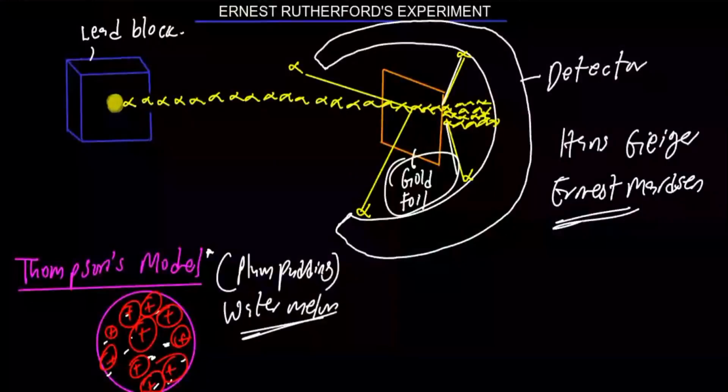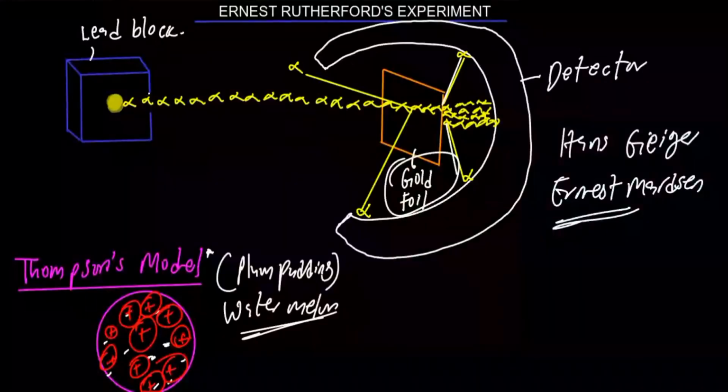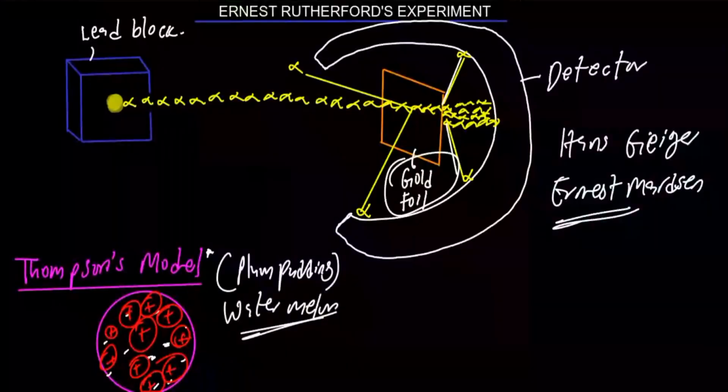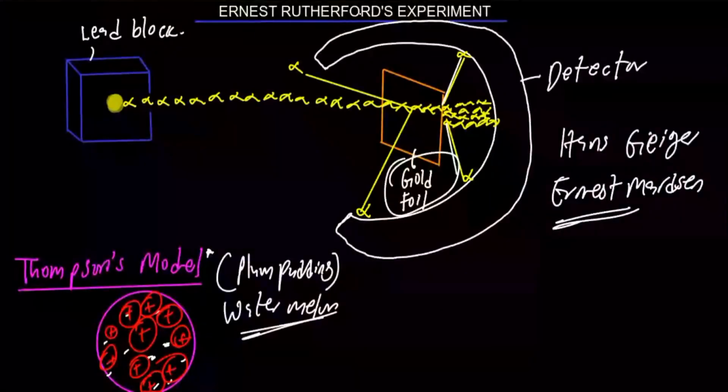How can these small particles be able to stop a heavier mass alpha particle? That is not possible. This model cannot explain the deflection of the alpha particles. We expected all of them to pass through, but what is causing the deflection? This model can't provide an answer. Then Rutherford proposed his theory.